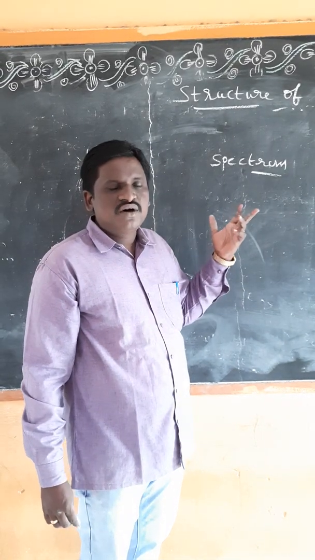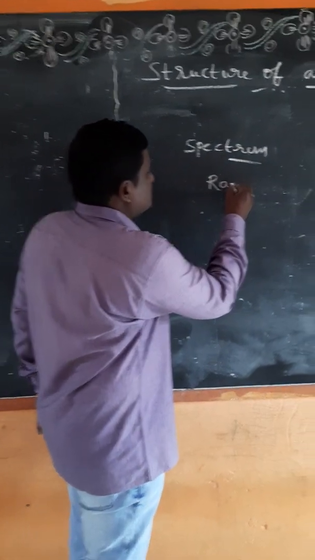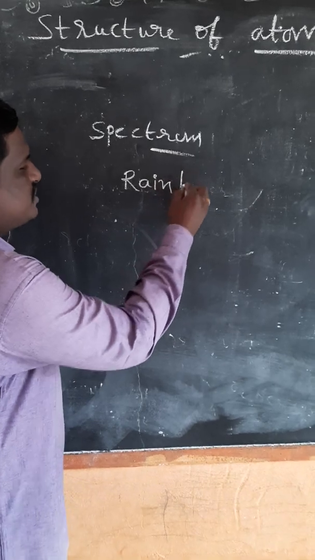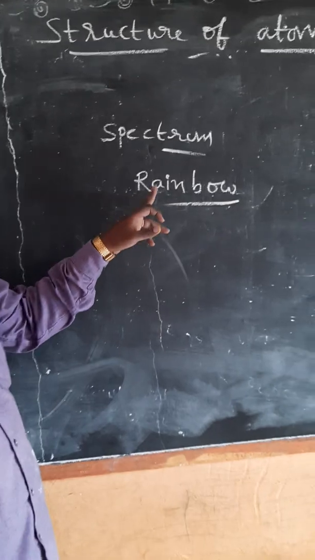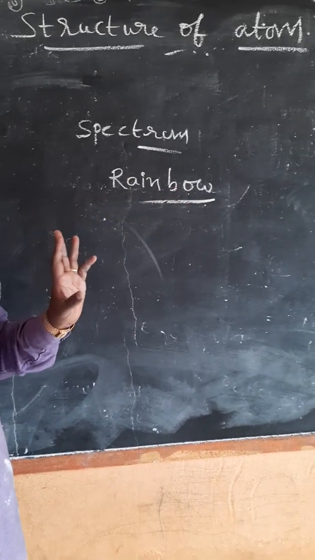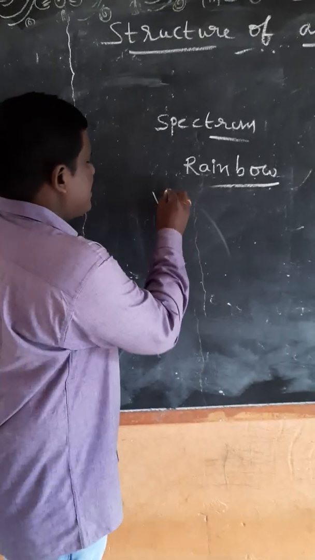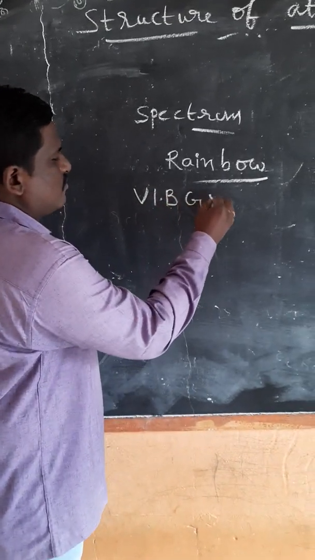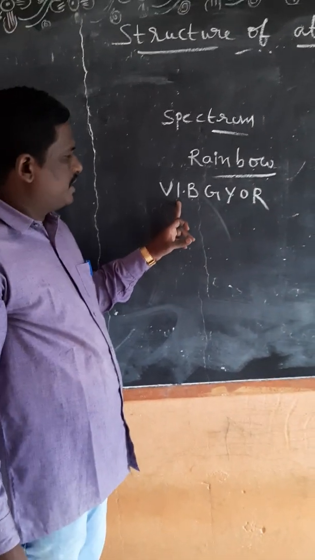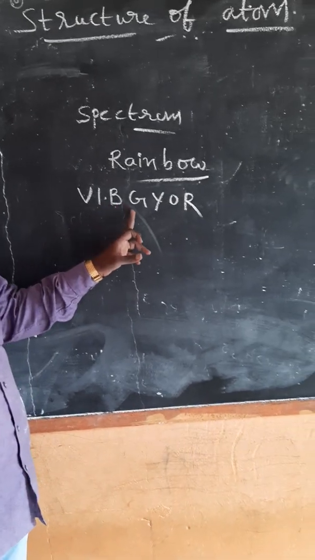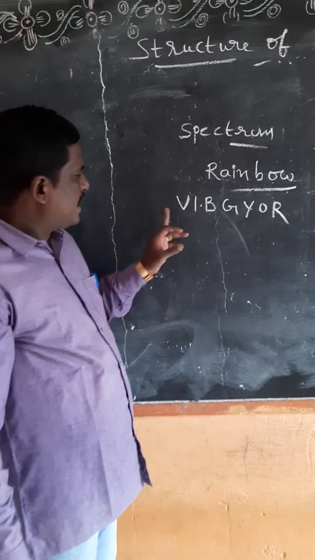We must have observed the formation of the rainbow. How many colors are seen in a rainbow? Total 7 colors. The 7 colors are violet, indigo, blue, green, yellow, orange, red.